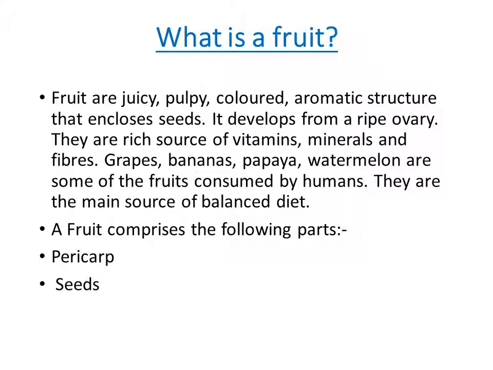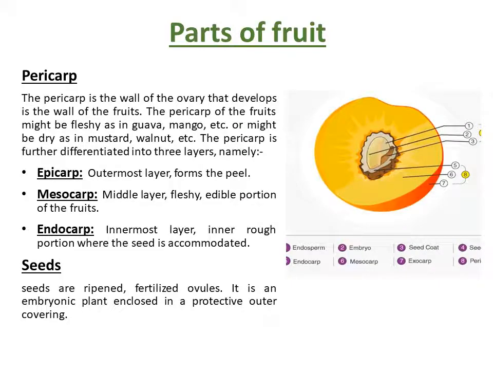A fruit comprises two main parts: pericarp and seeds. The pericarp is the wall of the ovary that develops into the wall of the fruit. The pericarp of the fruit might be fleshy, as in guava and mango, or might be dry, as in mustard and walnut.